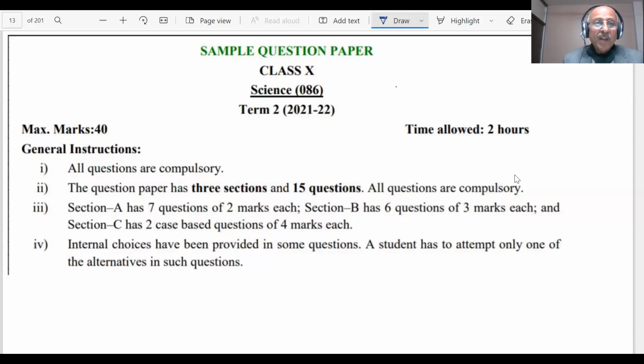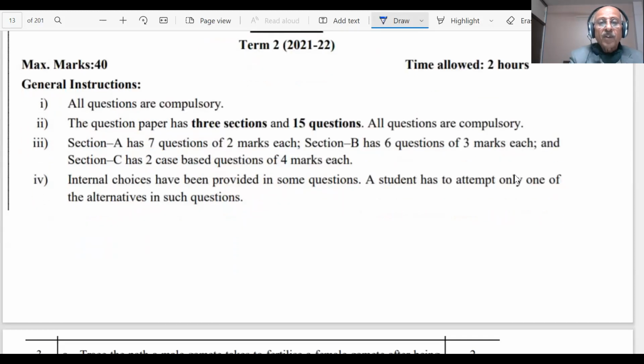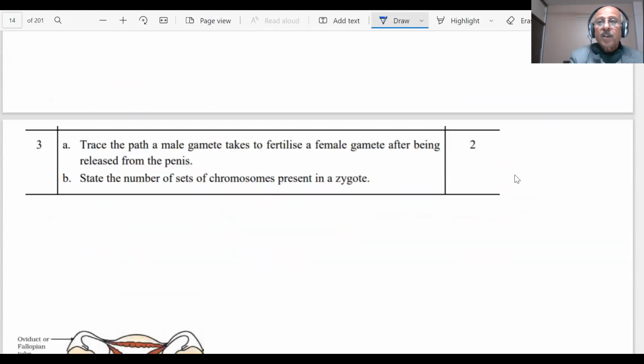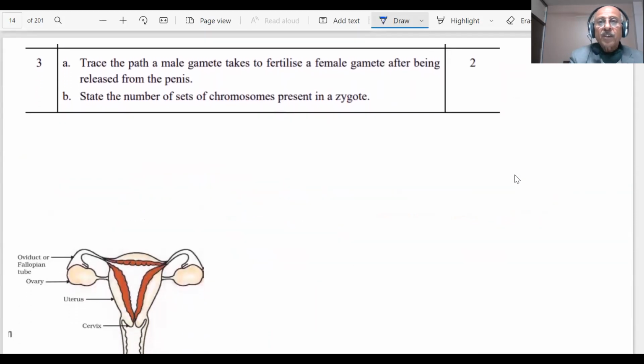So without wasting time on instructions which have already been given by us in section A, section B, in the physics paper, in the chemistry paper, I am straight away going to the bio section of 10th class. Question 1 is on the screen.